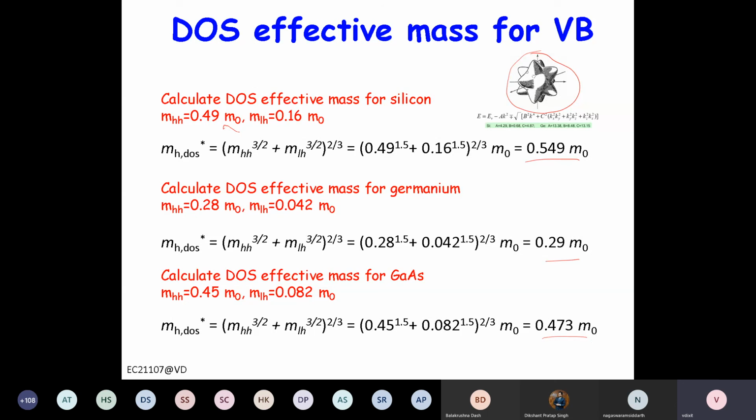So therefore the effective mass in silicon is not exactly 0.549. It's around 0.81 m naught, right? Because here we have assumed it to be parabolic, that's why this discrepancy is coming. So this is basically a handy calculation to get the idea, but ultimately the actual E-k diagram determines what the effective mass will be.